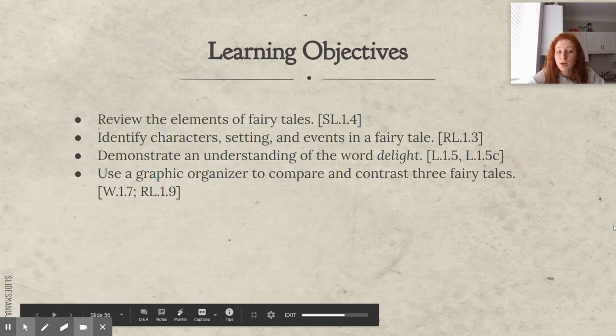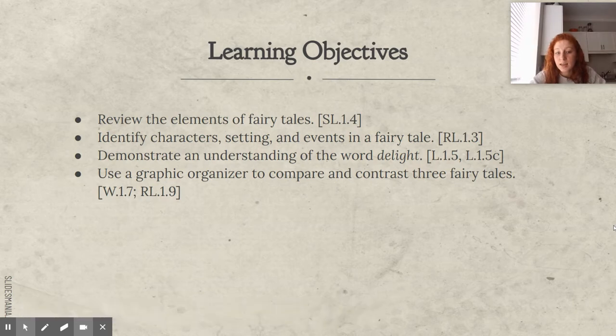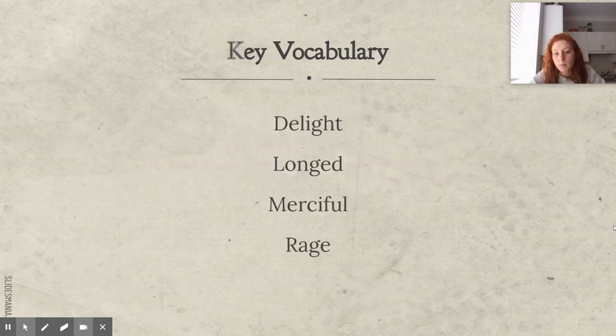Our learning objectives are to review the elements of fairy tales, identify characters, setting, and events in a fairy tale, demonstrate an understanding of the word delight, and use a graphic organizer to compare and contrast 3 fairy tales. Our key vocabulary are delight, longed, merciful, and rage.